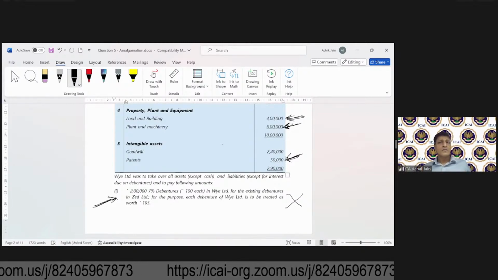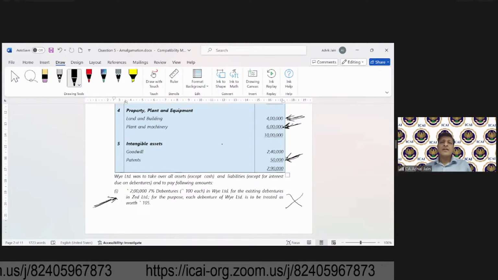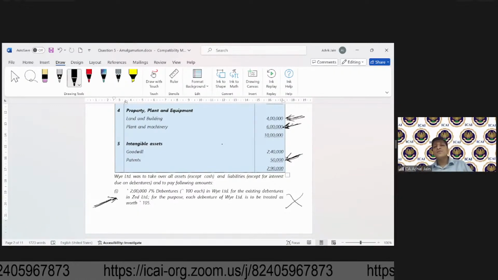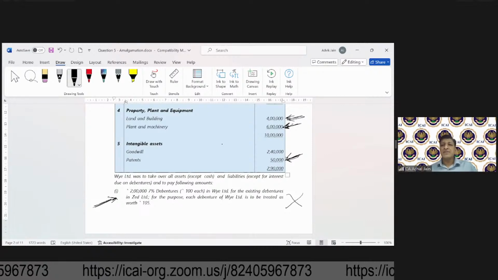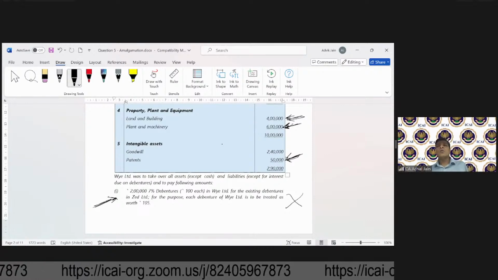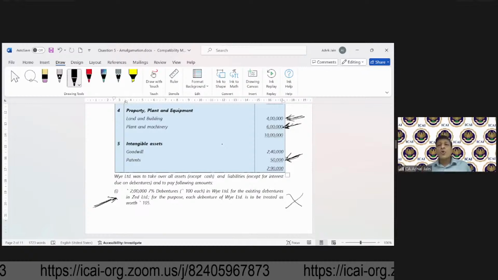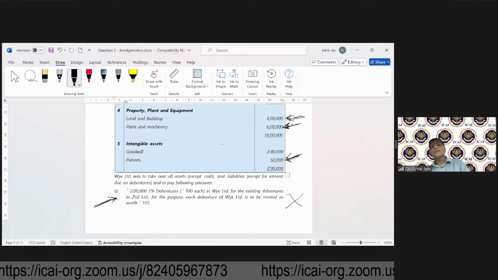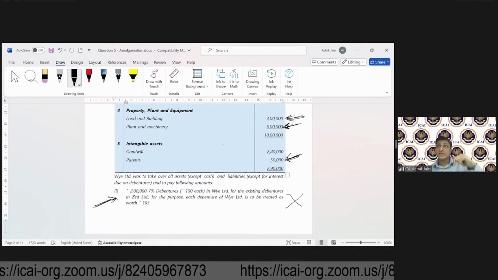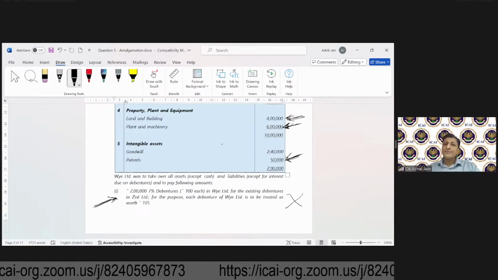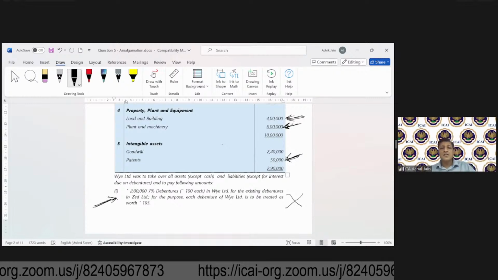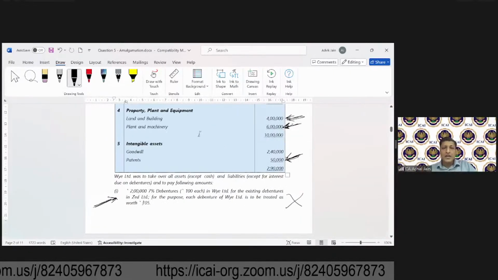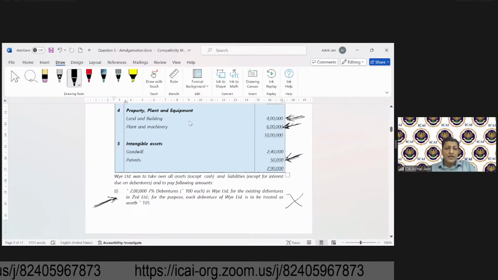No. Why? Because the transferee will record them at the amount at which the transferee will acquire. Book values were required by the transferor company. Why? Because the transferor had to de-recognize all of these items from its books and then record a gain or loss, if at all it recognizes, in the books of the transferor. As far as the transferee is concerned, such things will not be required.